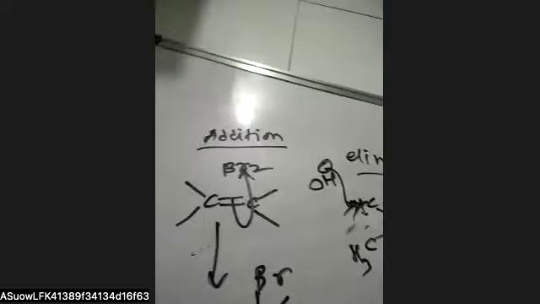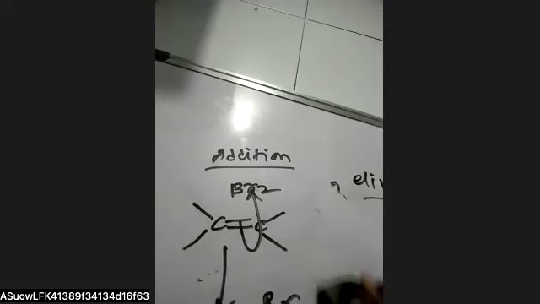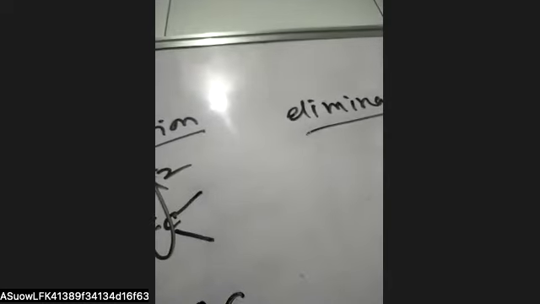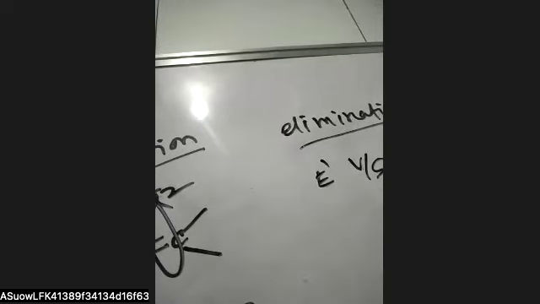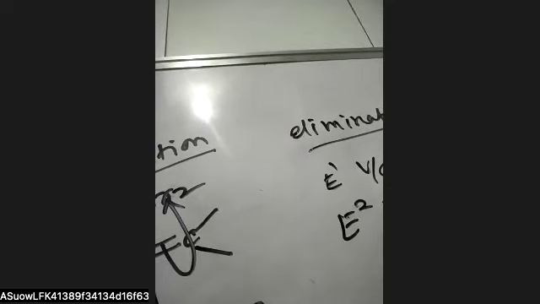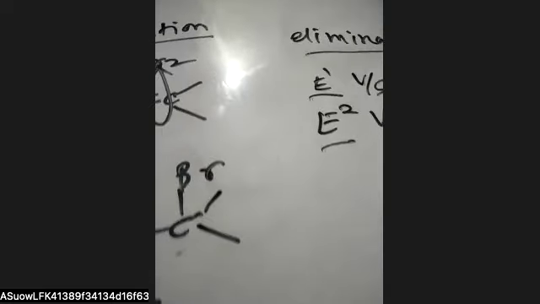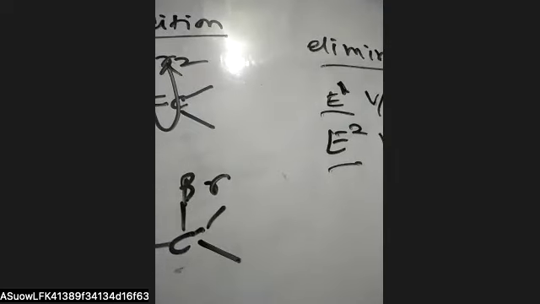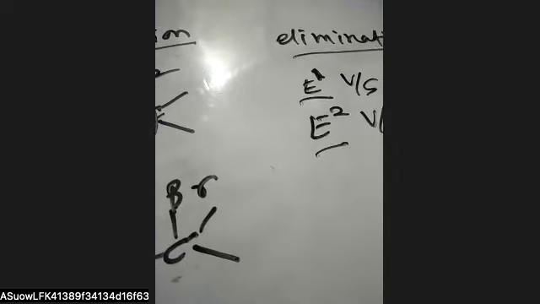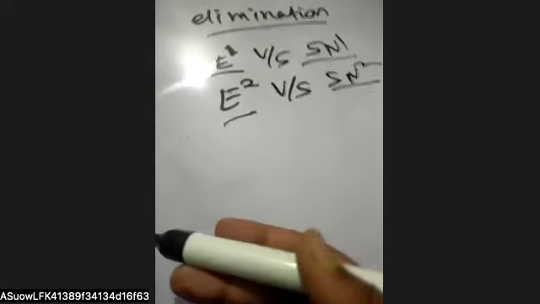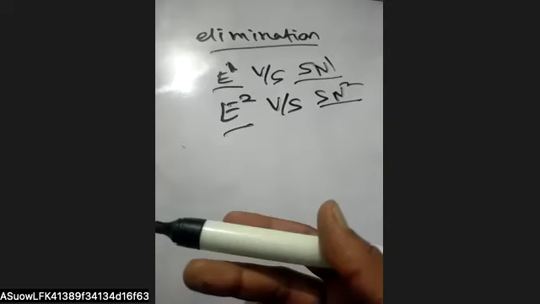So these are the limitations of elimination and substitution, because E1 and SN1 have a race between them, and E2 and SN2 have a race between them. I think addition reaction does not have that much drawback, but in case of addition reaction, if you increase the temperature, sometimes we get the 1,4 product, and at low temperature sometimes we get the 1,2 product, in case of a diconjugated system.